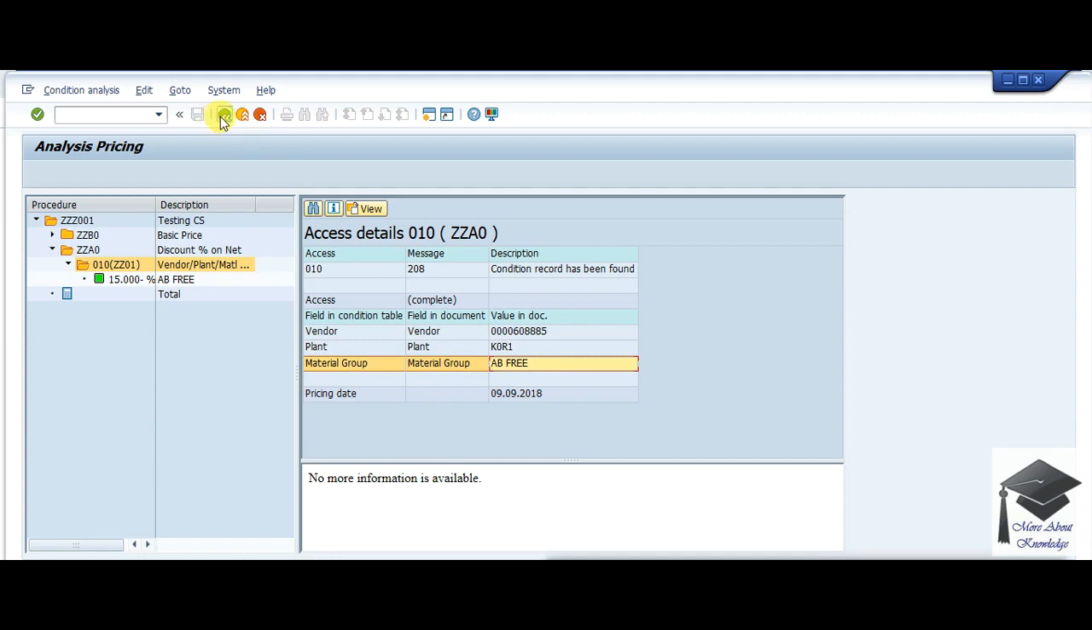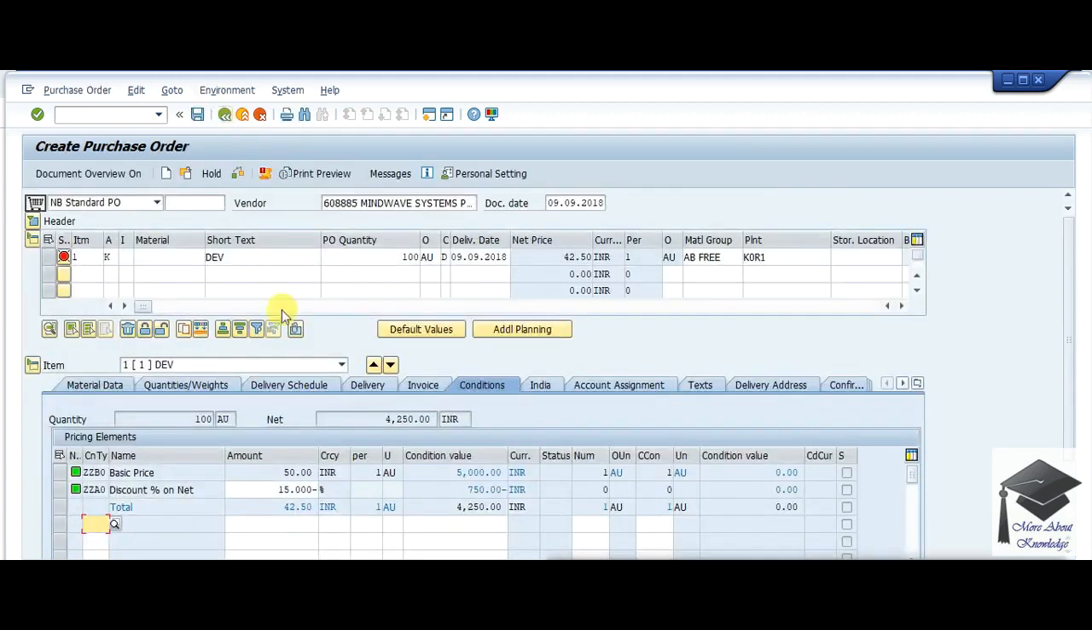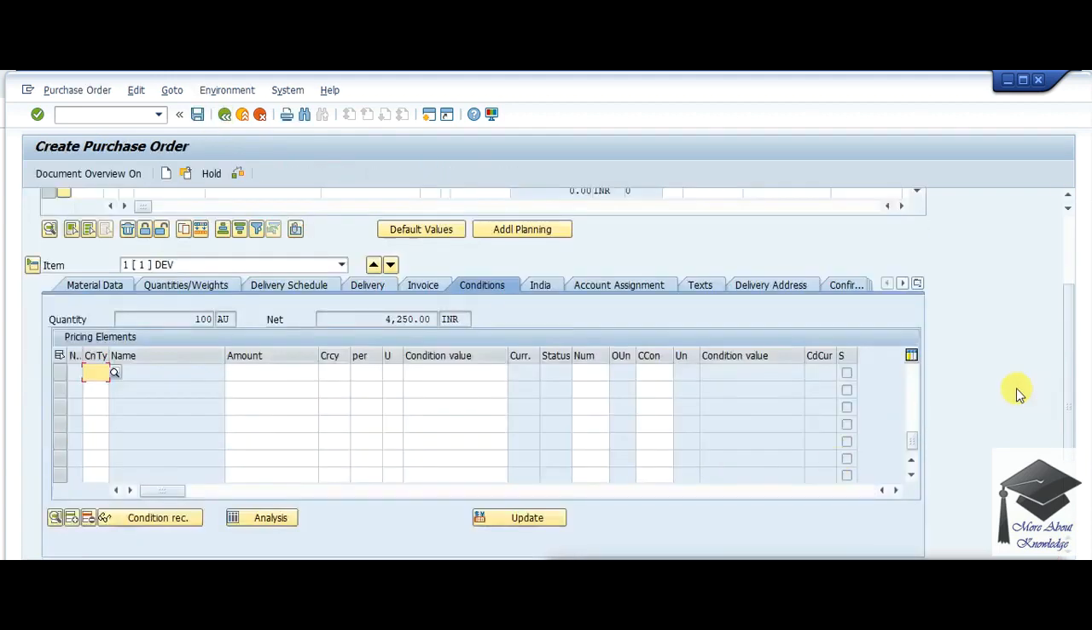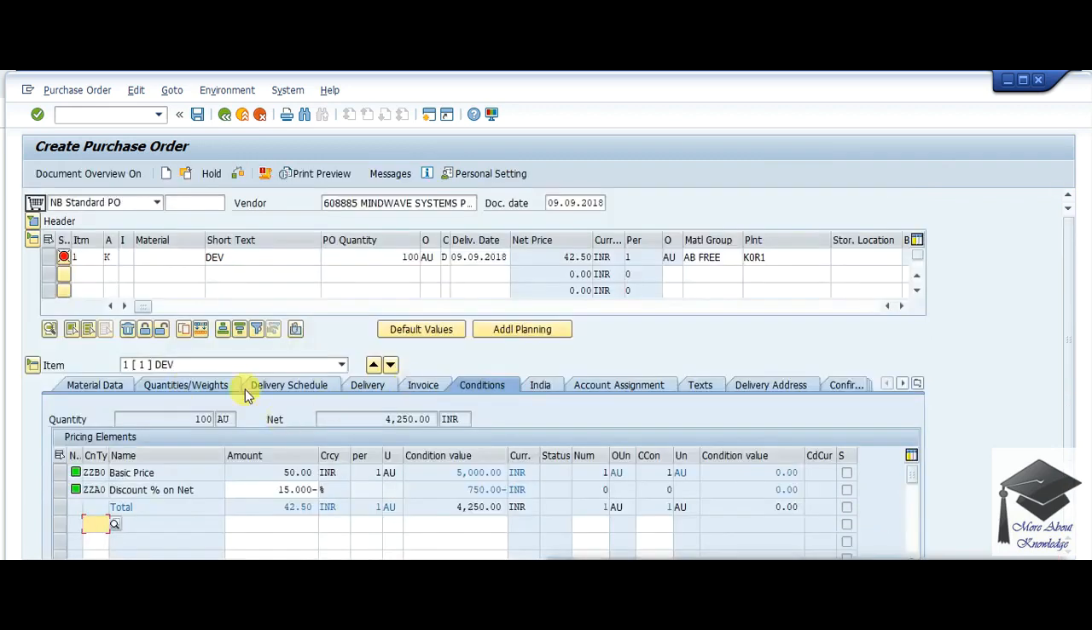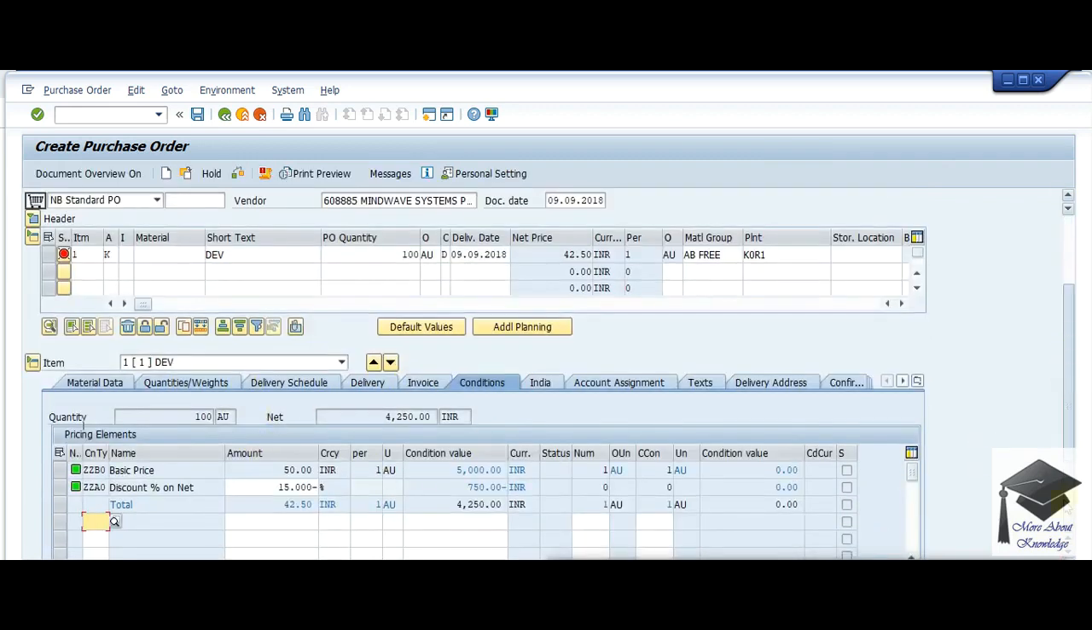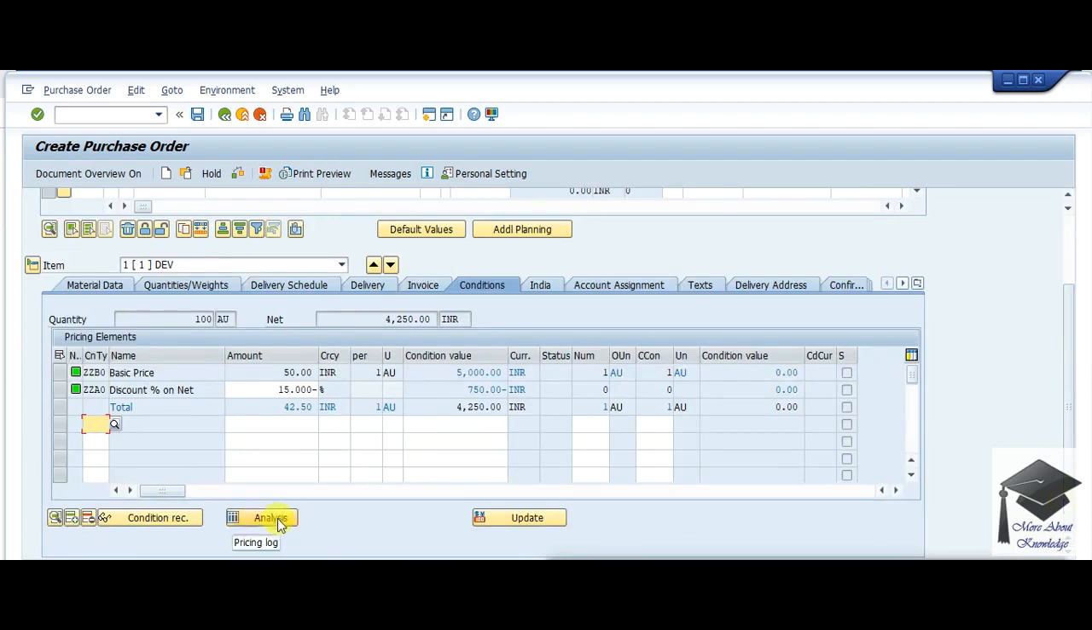All right. So this is the most common thing you need to check first whenever you are missing a condition type during creation of your purchase order or sales order. So the analysis button is the most important thing you need to take care of.